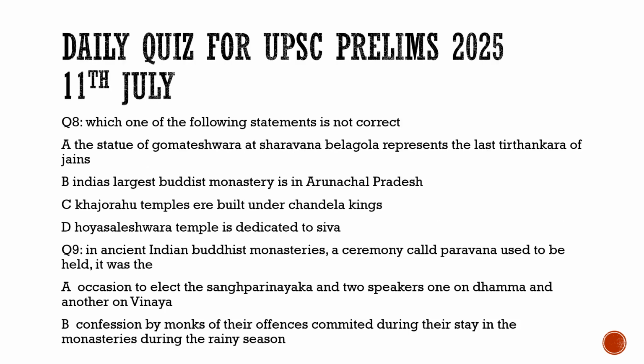Then coming to the question number 8, it talks about which of the following statement is not correct. The statue of Gomateshwara at Shravana Belagola represents the last Tirthankara of Jain. It is incorrect because it is about Bharat. So the rest 3 are correct.